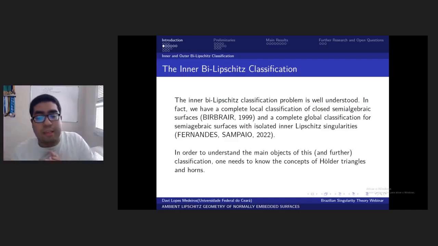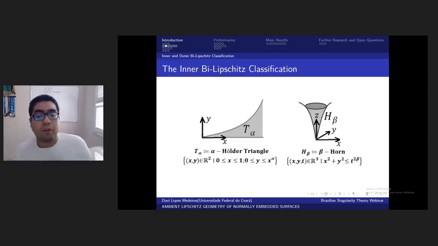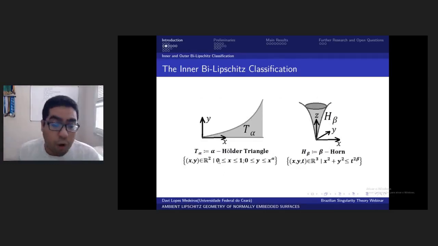In order to understand the main objective of this classification, and the further classifications too, we need to know the concepts of Hölder triangles and horns. The alpha Hölder triangle, the standard one at least, is the germ of the set with x between 0 and 1 and y between 0 and x to the alpha. Every semi-algebraic set that is inner bi-Lipschitz equivalent to T alpha we call an alpha Hölder triangle.